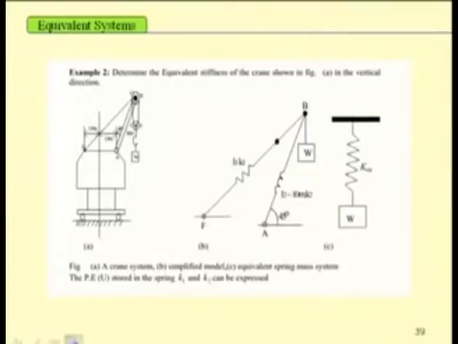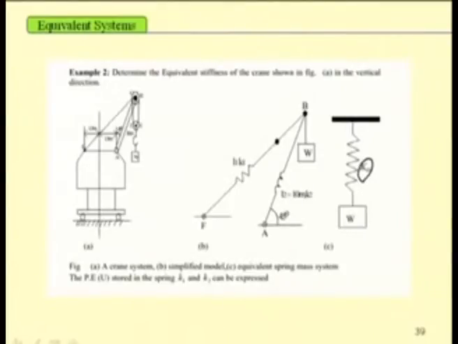To find equivalent stiffness, for example, let us take this crane system. In this crane system, there is this rod and this beam. One can find the equivalent spring for each of these, and finally, as the mass is moving in the downward direction, one can find one equivalent stiffness of the system.